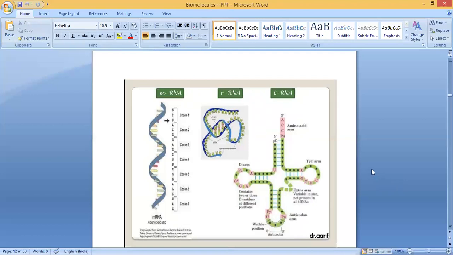So these are the three different types of RNAs. One is mRNA, second is rRNA, third is tRNA. Okay, mRNA, rRNA, and tRNA.